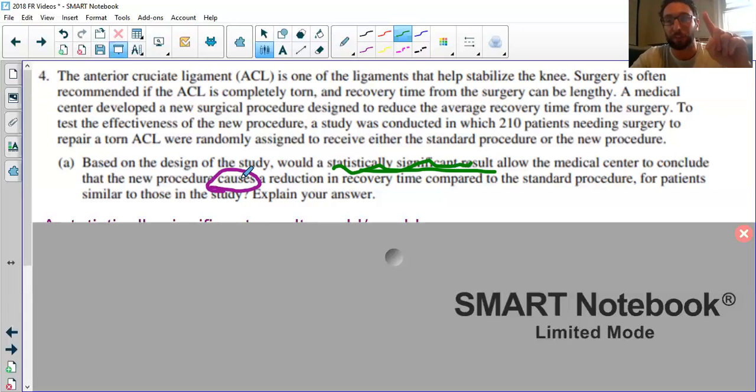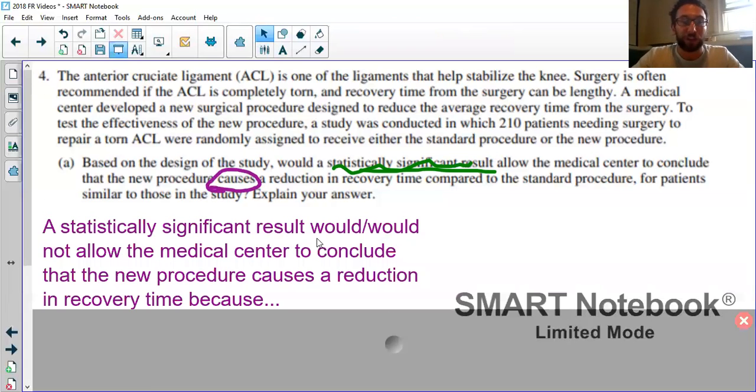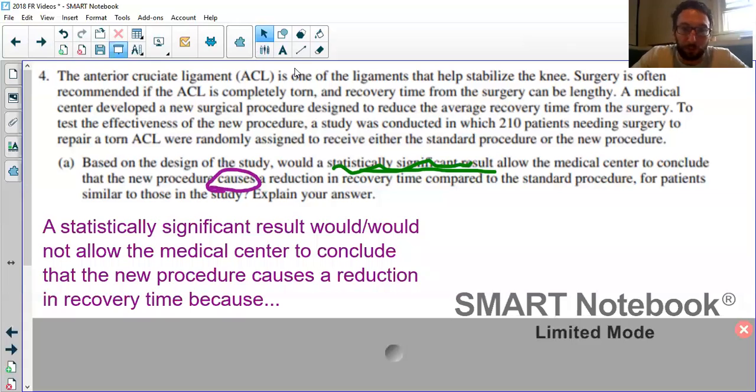There's only one method of data collection that allows us to establish a cause and effect relationship, and hopefully we're all yelling at our computer screen, experiment. And so that's it. That's all we want to consider to answer part A: how was the data collected. I always like to reword the question with my phrasing. That's what you're seeing here. I'm just rewriting what I'm going to underline in purple.